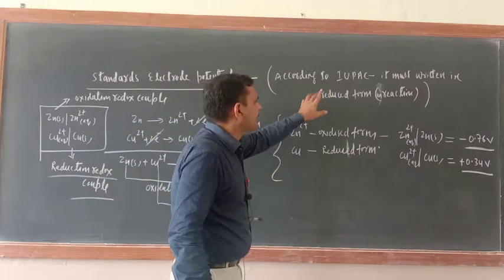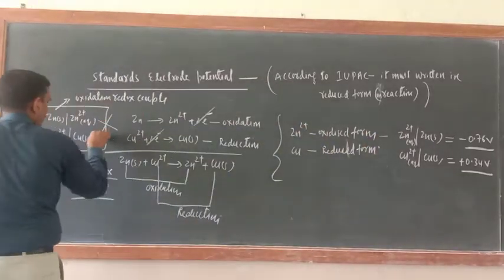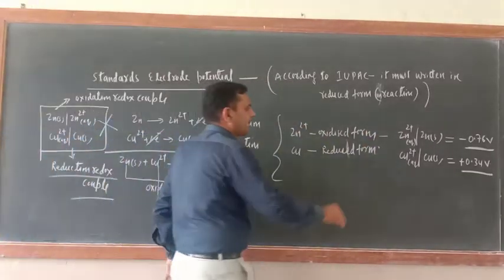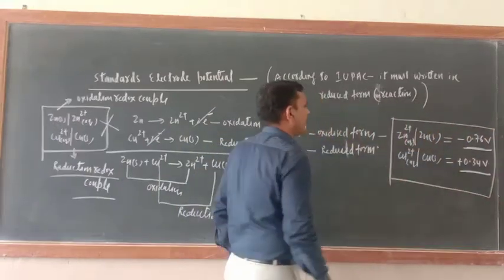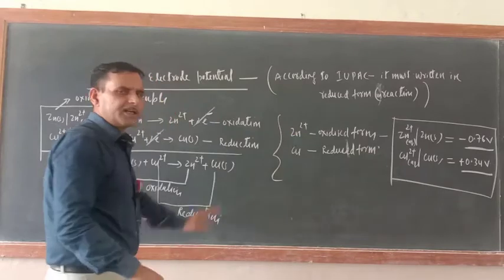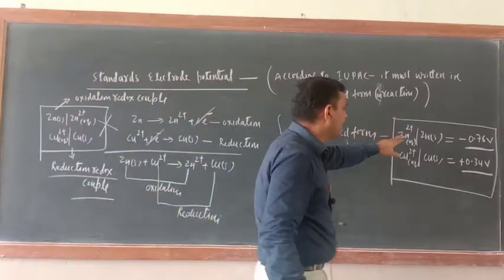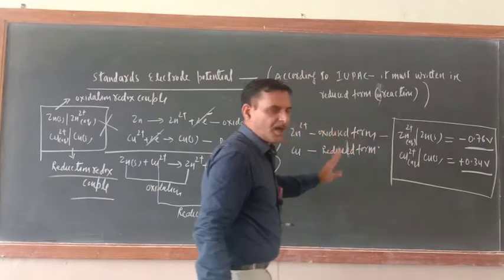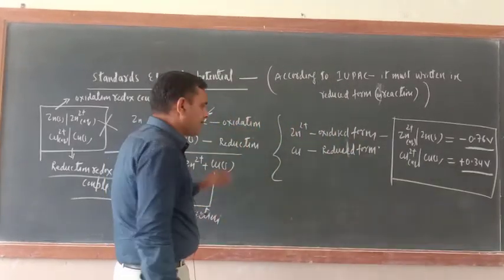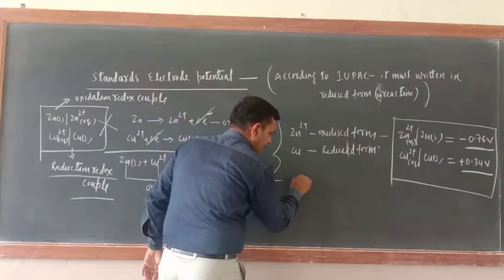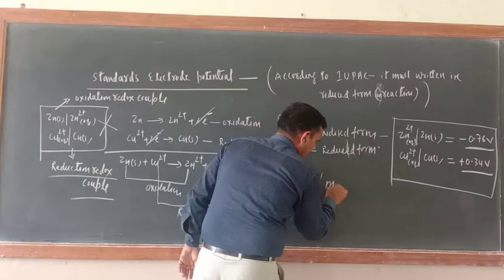It must be written in reduced form. So this form is not acceptable. Only this form is acceptable, meaning everything should be written in reduced form only, meaning the redox couple should be written in reduced form. Now just see, in d-block elements, in many places it is written like this: M²⁺ oblique M solid.